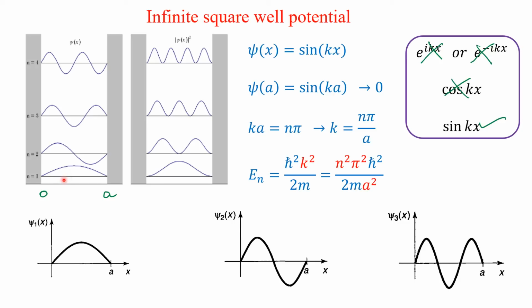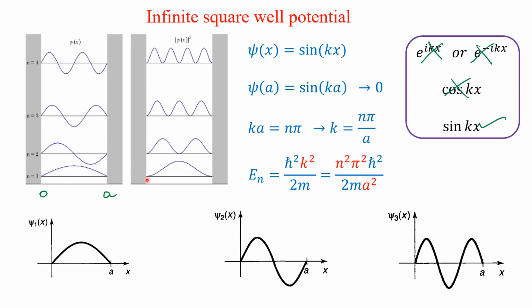The wavelength decreases in multiples of n. This is twice this frequency. This is thrice this frequency. This is 4 times the frequency.